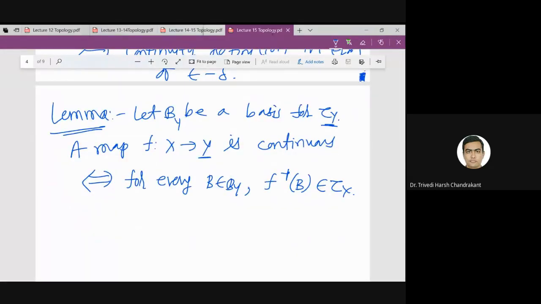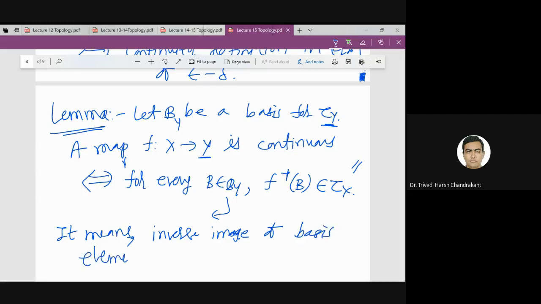So this condition basically means that inverse image of basis element is open in X. This is just vaguely we are speaking, just to remember this condition in words.